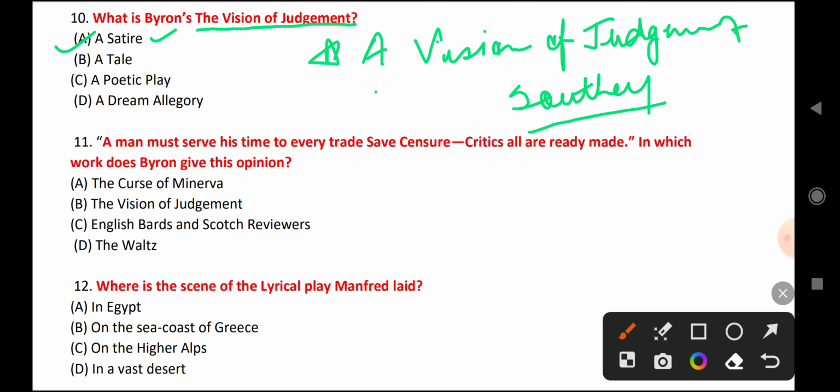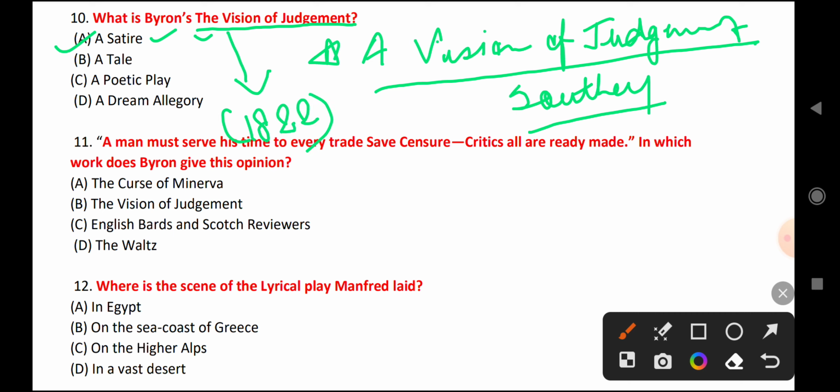So in response to A Vision of Judgment, he wrote The Vision of Judgment, and it is a work of satire. And this, The Vision of Judgment, was published in 1822. So the first thing to remember about The Vision of Judgment is that it is a satire on Southey's A Vision of Judgment. This work was published in 1822.